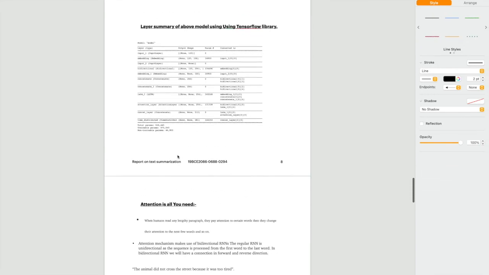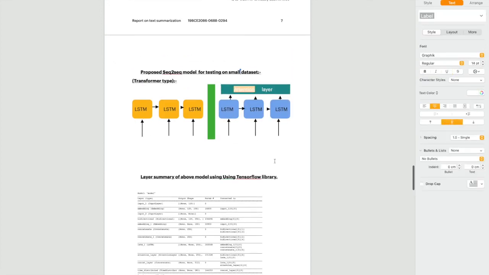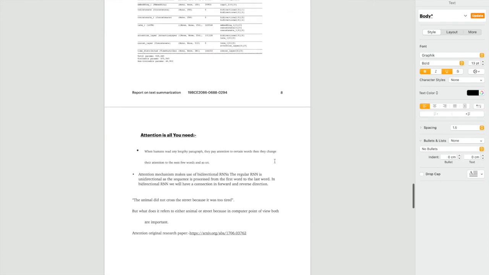And there is another thing, which is attention. So we have added an attention layer. This attention layer is useful for some purposes. Why do we have to use an attention layer? Because if you are reading a lengthy paragraph, after some time you may forget what you read some time ago.